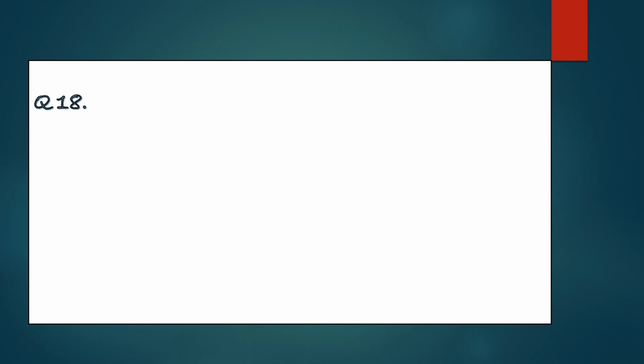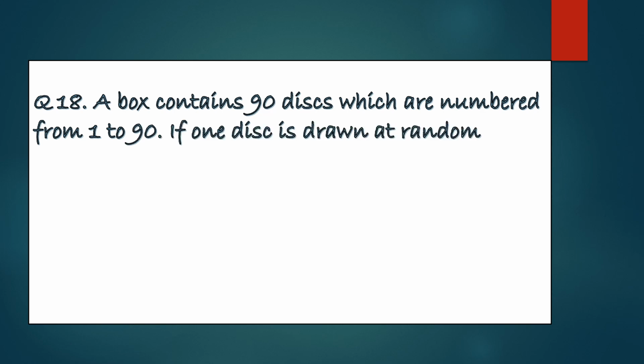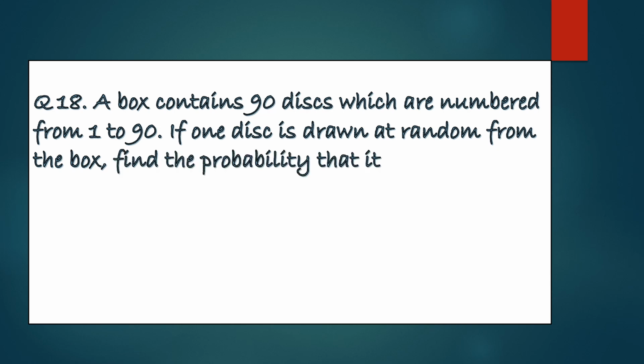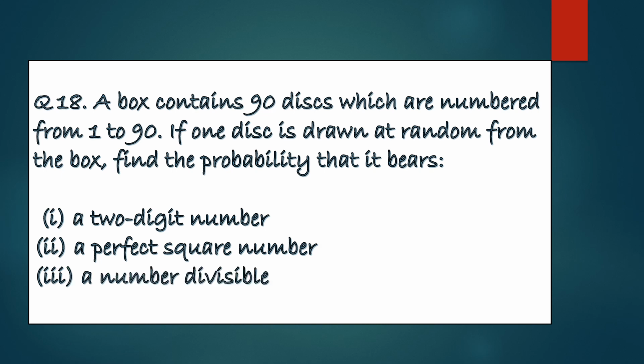Now question number 18. A box contains 90 discs which are numbered from 1 to 90. If one disc is drawn at random from the box, find the probability that it bears a 2-digit number, a perfect square number, a number divisible by 5.